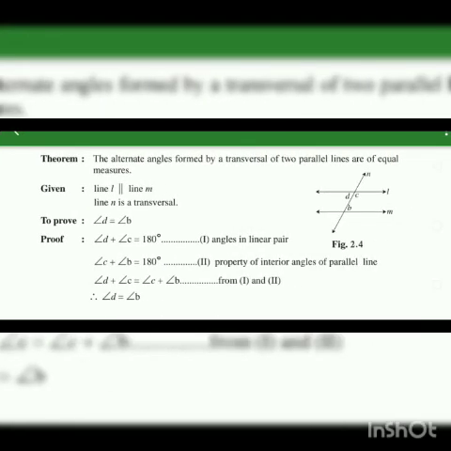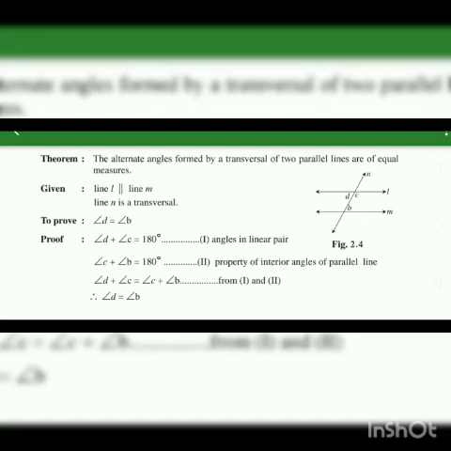Now we will see the next theorem. What it says: the alternate angles formed by a transversal of two parallel lines are of equal measure. Again we will draw the diagram. Line L, line M and line N. So here given line L is parallel to line M and line N is a transversal. And here what we have to prove: angle D is equal to angle B. Again we will write down the first step of the proof. Angle D plus angle C is equal to 180 degrees. Equation number 1.